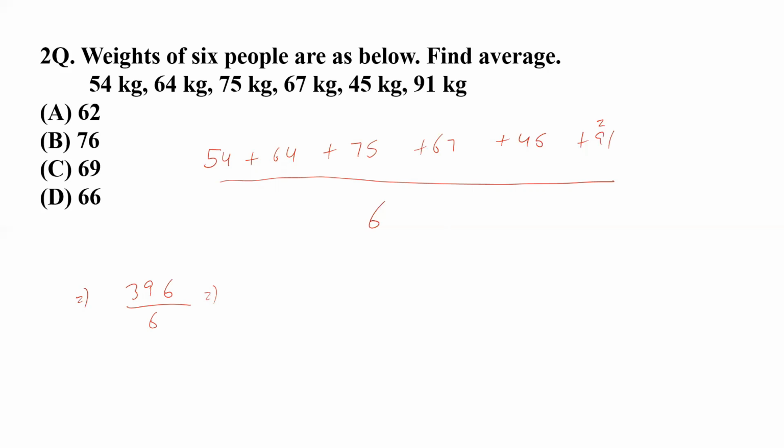And when we do that, you can see that 6 can divide 396 with the value of 6 and 6. So 66 should be the right answer, and this has been given in option D. So this is why we shall select it as our possible answer. So this is all about that.